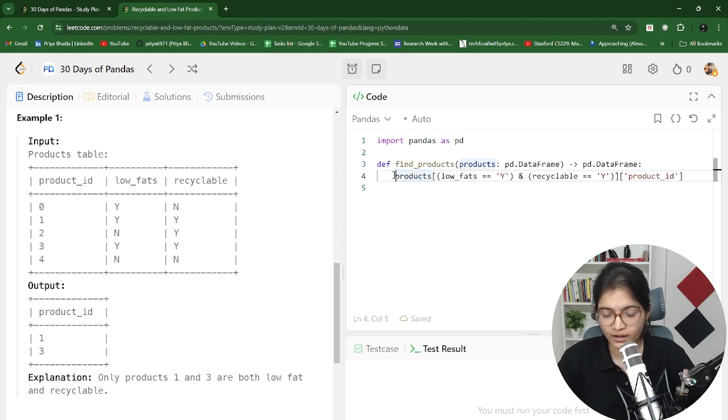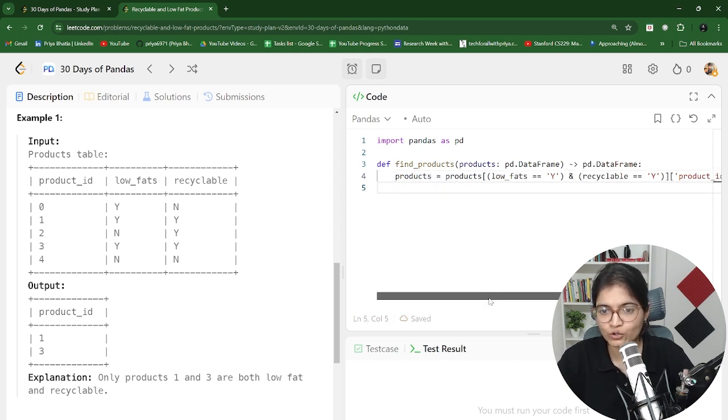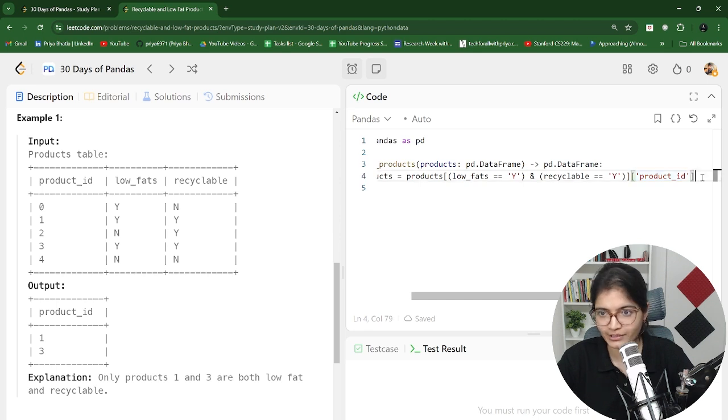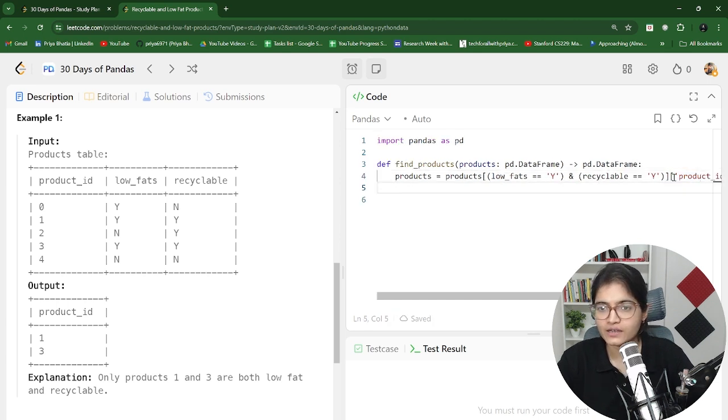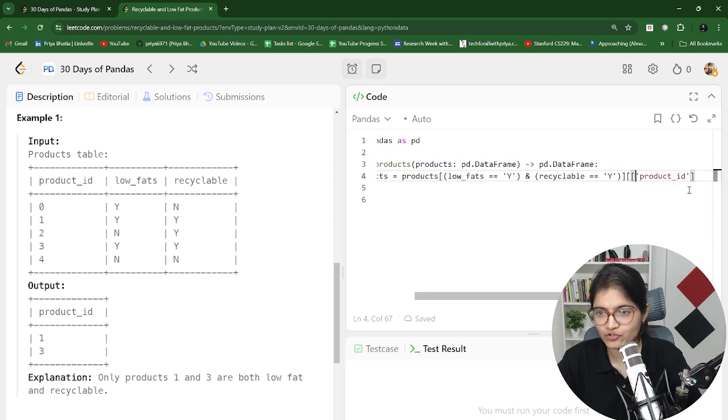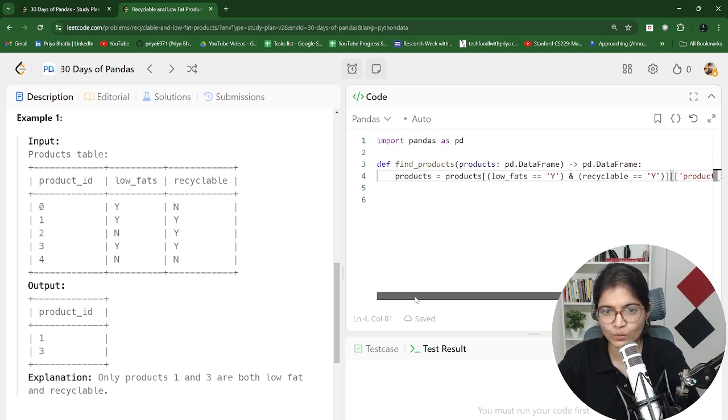Now, when you store this inside the products, definitely it will become a series because you are trying to opt for only a single column, which is product ID. So what we can do is, we can do one thing. Either we can convert it. Let me first of all try to showcase to you whether this is working fine or not. Let's try to do one thing. Let's return this products, right? And let's see what we're getting as a result.